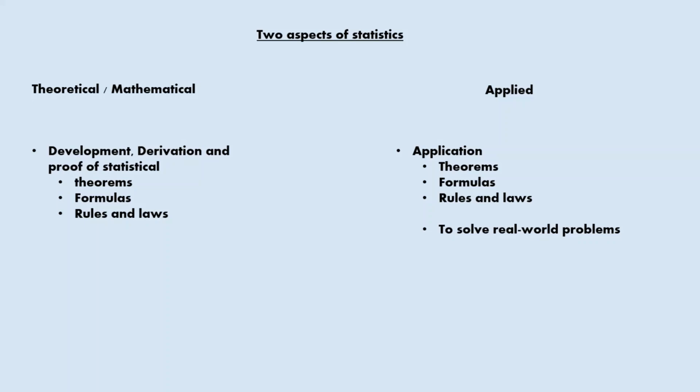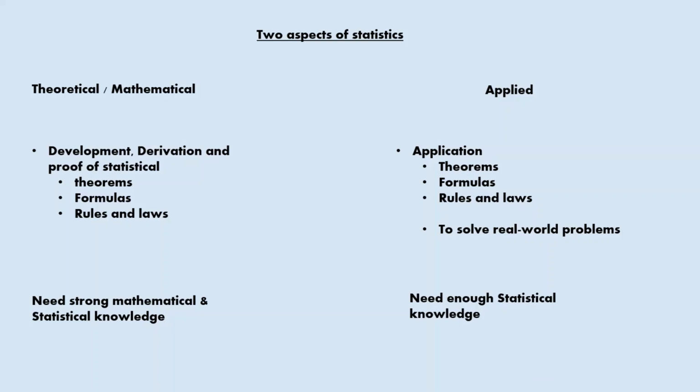If one wants to work with theoretical or mathematical statistics, he needs to have strong mathematical and statistical knowledge. And in order to work with applied statistics, he needs to have enough statistical knowledge.